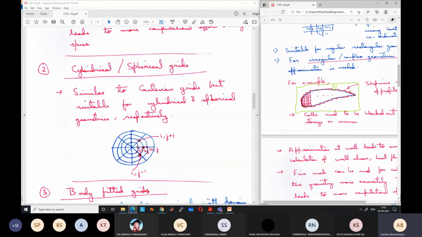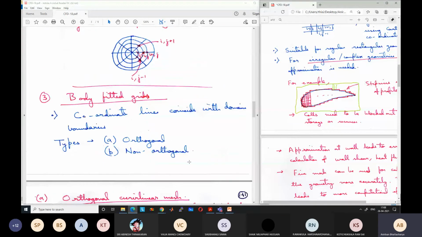Then instead of a Cartesian coordinate system, using cylindrical grids will be better. If you are solving for flow or heat transfer in a sphere, then taking a spherical coordinate system may be better. Then there are two types of grids known as body fitted grids: non-orthogonal body fitted grids and orthogonal body fitted grids. These are also known as curvilinear grids: orthogonal curvilinear and non-orthogonal curvilinear.